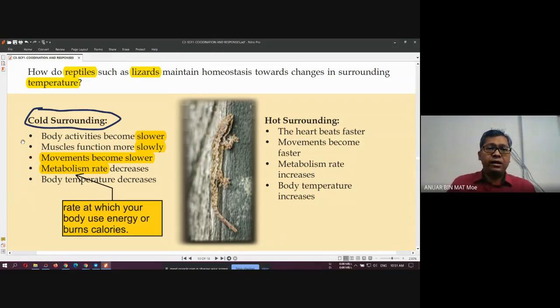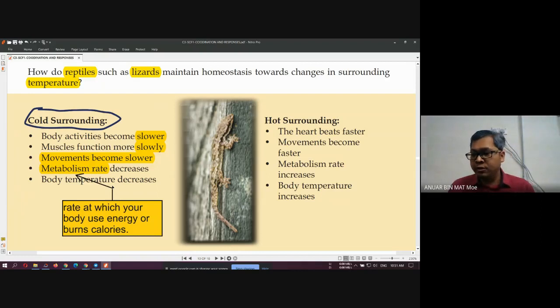But reptiles such as lizards, snakes, scorpions can change their body temperature according to the surrounding temperature. If the surrounding is cool, the body temperature will follow the temperature outside. But with that, body activity is slower, muscle function is slower also. The movement will become slower, and then the metabolism rate decreases, and the temperature of